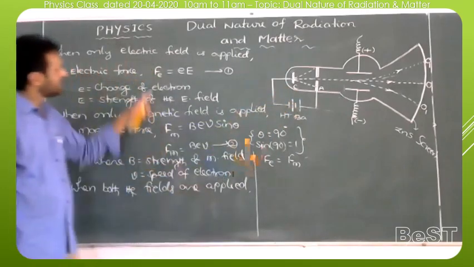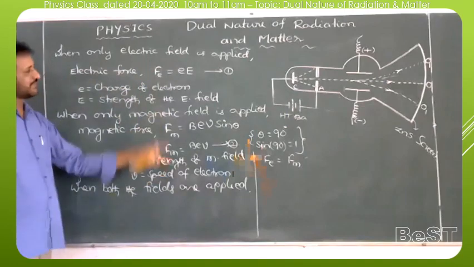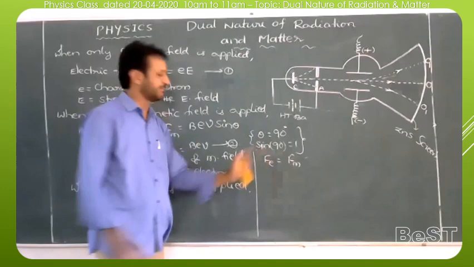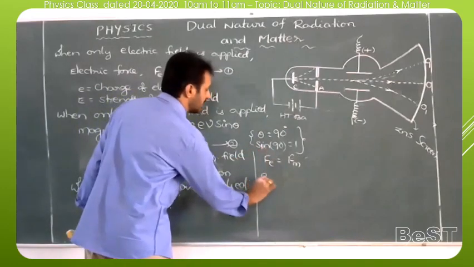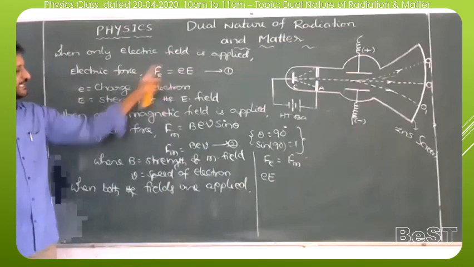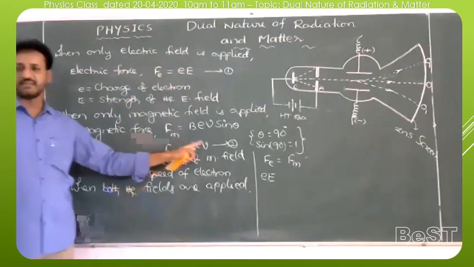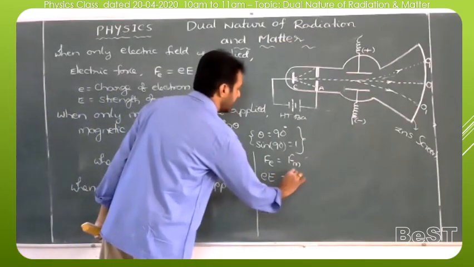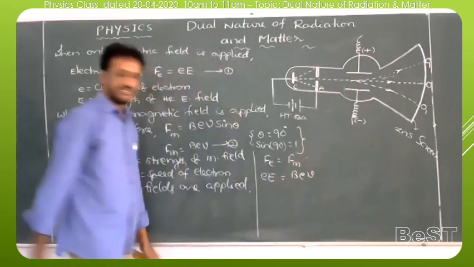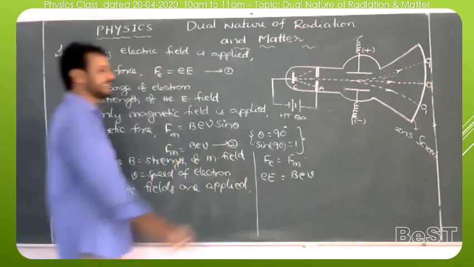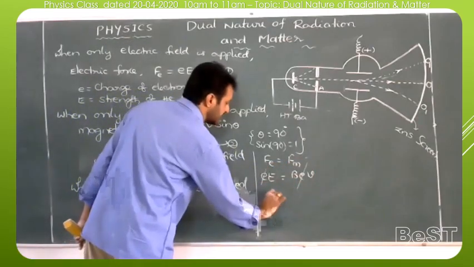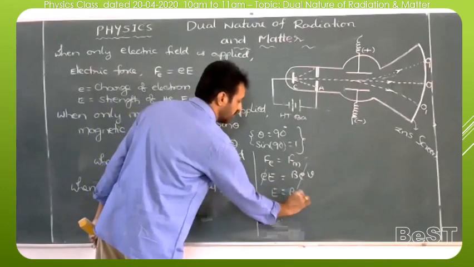Now equate the first and second equations: first equation Fe and second equation Fm. So Fe is equal to Fm. But Fe is equal to small e into capital E, already given, and the second equation Fm means B e v. I'll equate here. Any cancellation on both sides? e can be cancelled. Therefore, capital E is equal to B into small v.